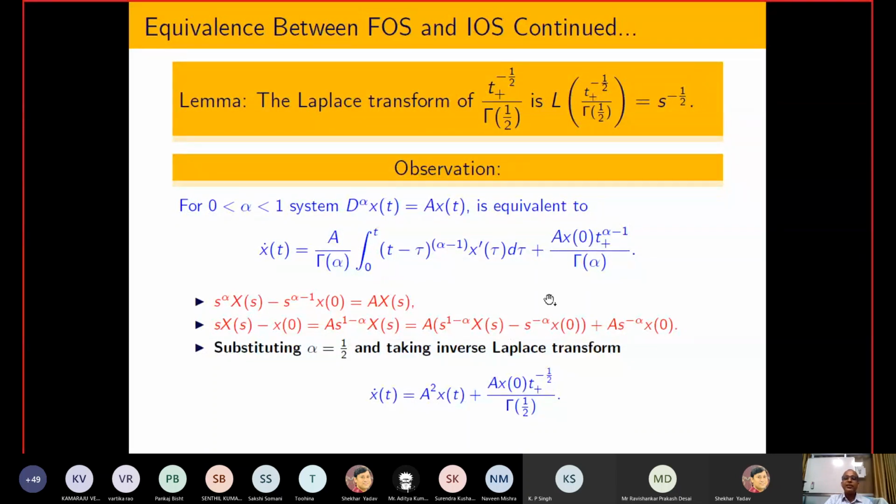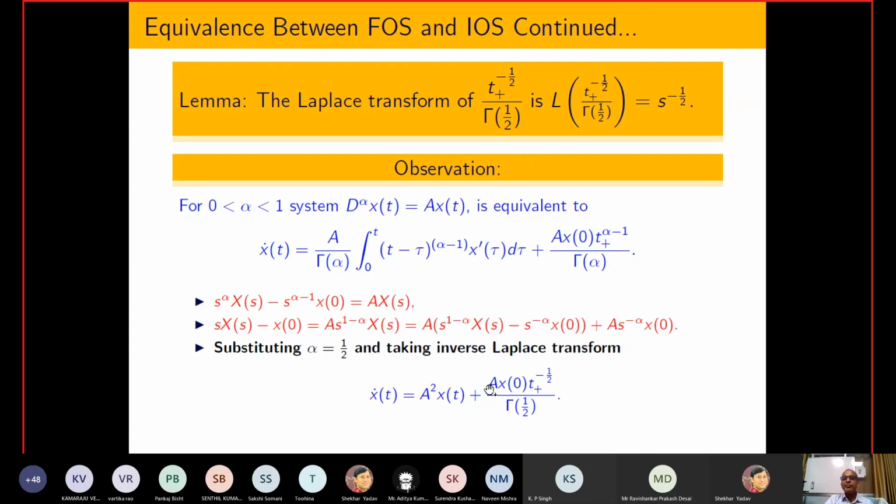Finally, if you take the inverse Laplace transform, then you get this. In the integer order case, I have s X(s) minus x0, and here alpha equal to 1 gives x0. But here that is just an extension of that, and after that we get this kind of thing.